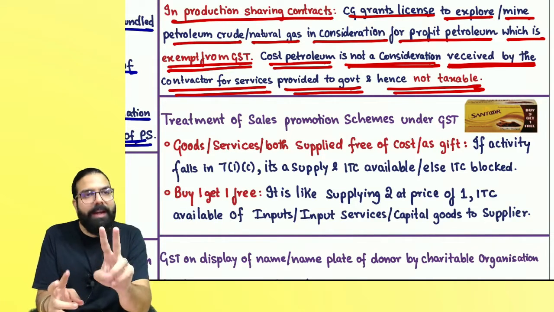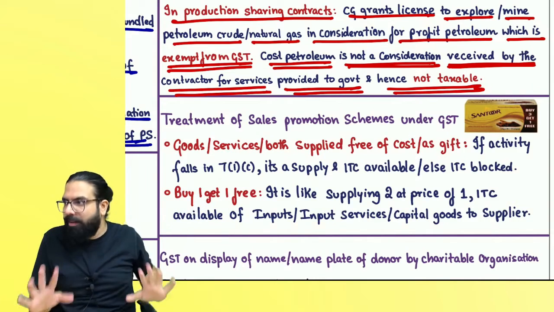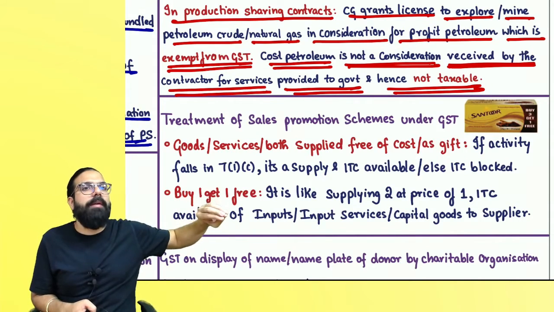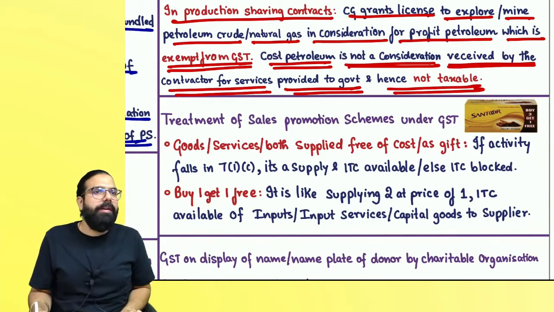Are we clear? Secondly, the government has given me the license, and I give in return royalty. On royalty, GST will come, but the profit petroleum which I am giving will be exempted. Are we clear, everyone? Can we go ahead?